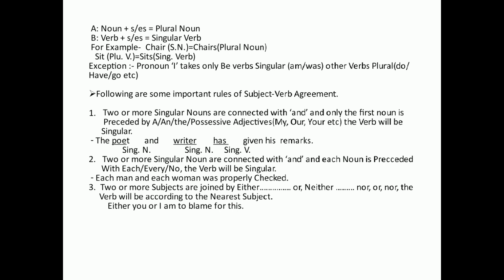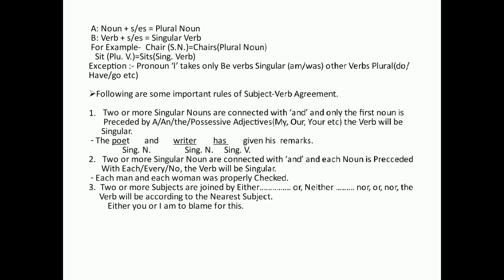For example, each man and each woman was properly checked. Here we see man singular, woman singular, and both are connected with and. Both singular nouns have been preceded by the word each. So the verb here, was, is singular.